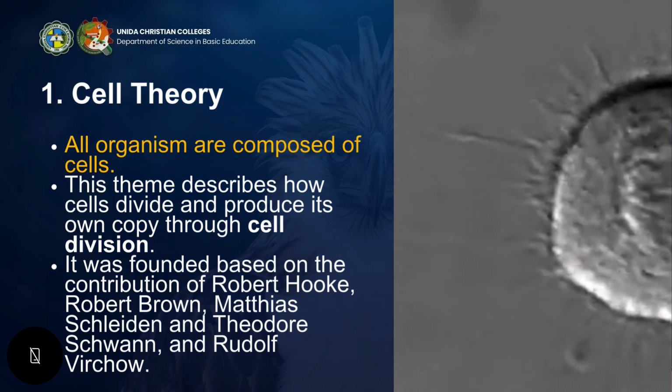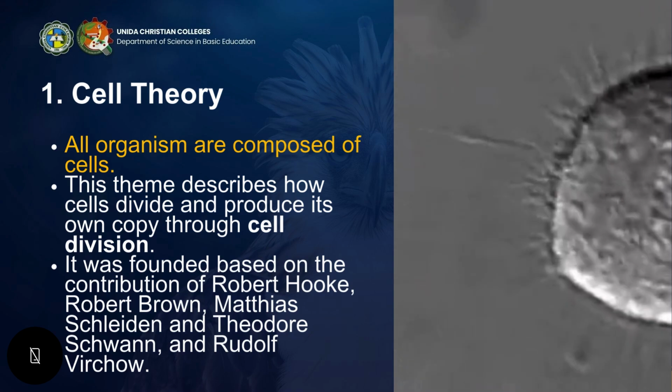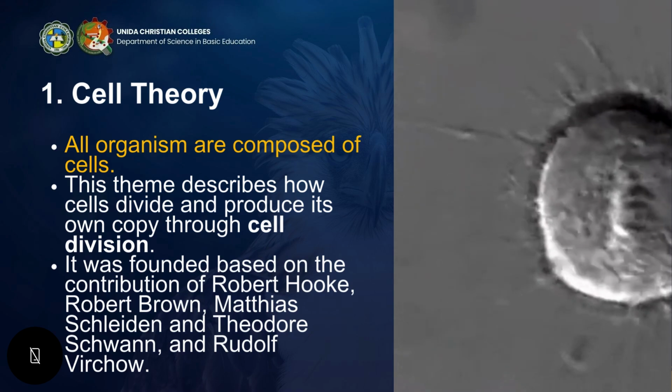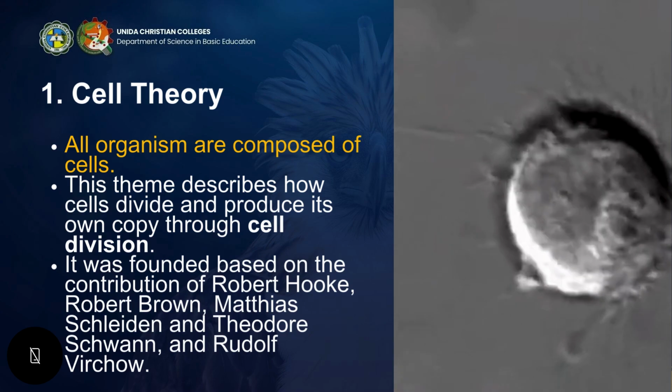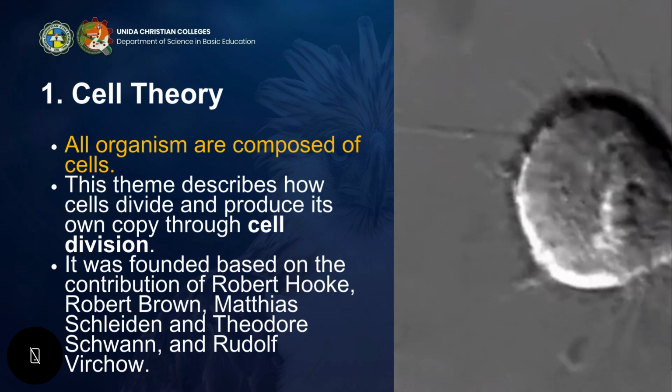So, who founded cell theory? It was founded by Robert Hooke, or the first person who coined the term cell. Robert Brown, Matthias Schleiden, and Theodor Schwann, who contributed in understanding the plant and animal cell, and we have Rudolf Virchow.